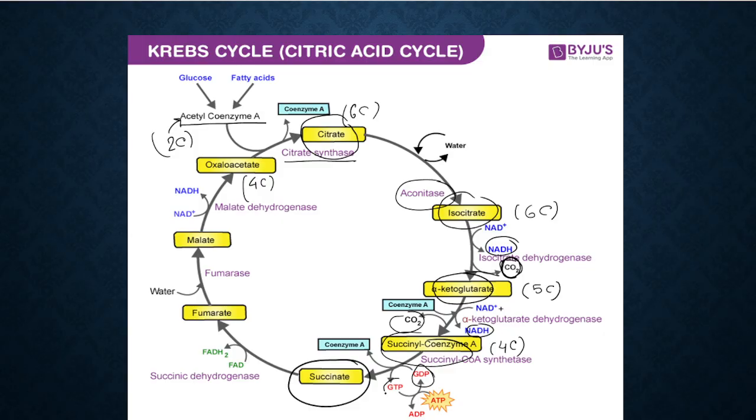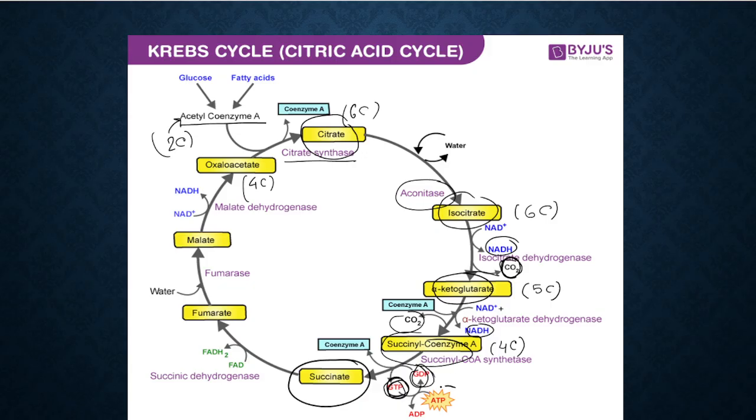GDP is getting converted to GTP. So this is a substrate level phosphorylation, or we can say that ADP is getting converted to ATP. This is a substrate level phosphorylation. This is the only step in TCA cycle where ATP is formed directly.